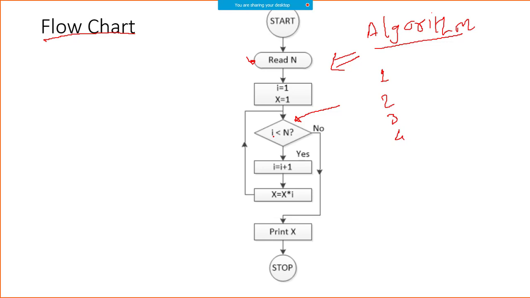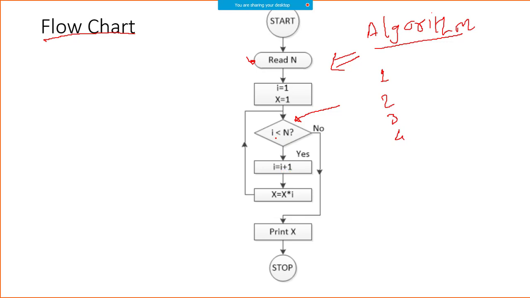So here we are making a decision whether I is less than n or not. So there are two possible answers, as you said, no or yes, right? If it is no, you are coming here, you are printing X, and if it says that I is less than n, what you are doing is you are incrementing the value of I by 1. So you are doing I is equal to I plus 1.